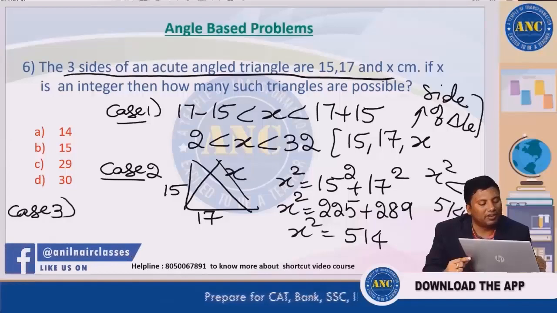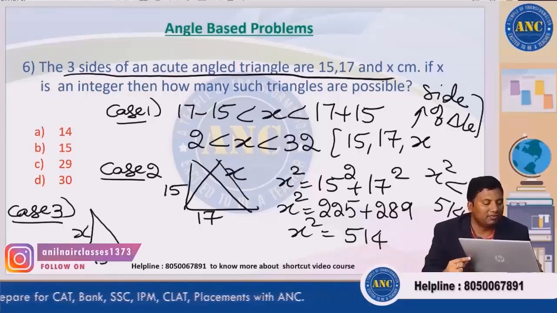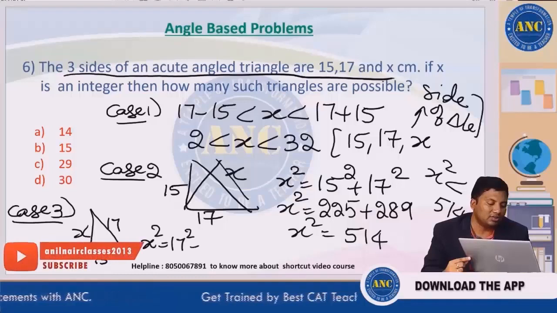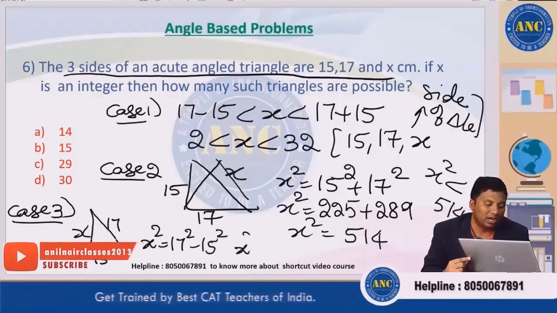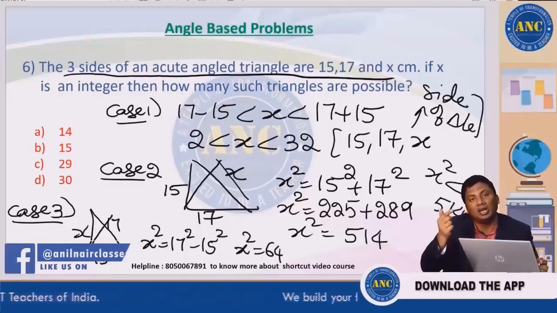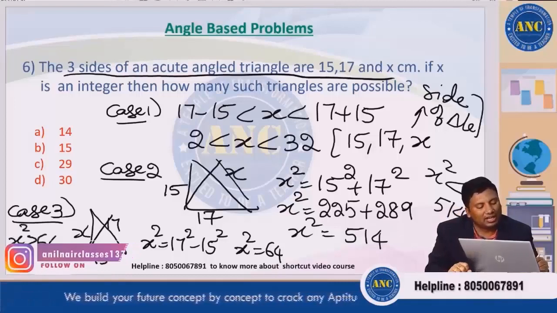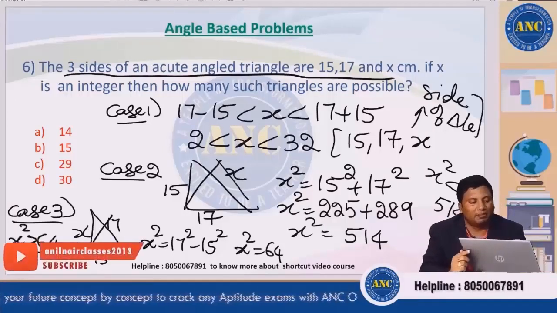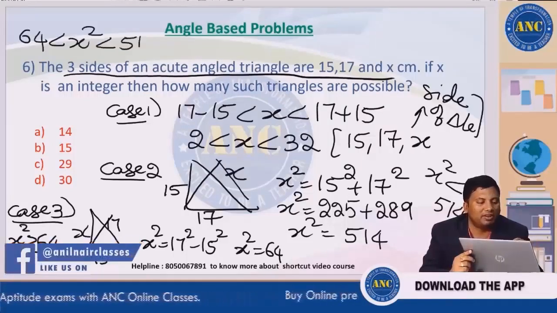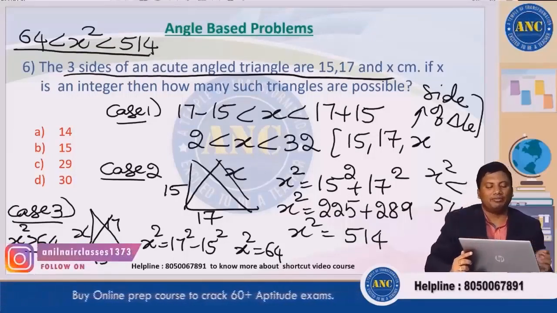Case 3: what if x is not the largest side? That means if I take x as height, x square is nothing but 17 square minus 15 square. If you calculate, x square is 64. If it is moving to the right side, hypotenuse decreases and height increases. That means x square is greater than 64. Combining both, 64 is less than x square is less than 514.